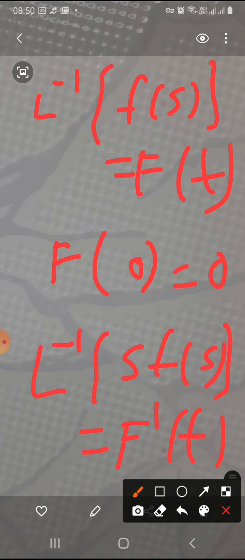So derivatives of inverse Laplace transform or multiplication by powers of s states that if the inverse Laplace transform of F(s) is f(t) and f(0) is equal to 0, then the inverse Laplace transform of sF(s) will be f'(t). This we can prove in the following manner.